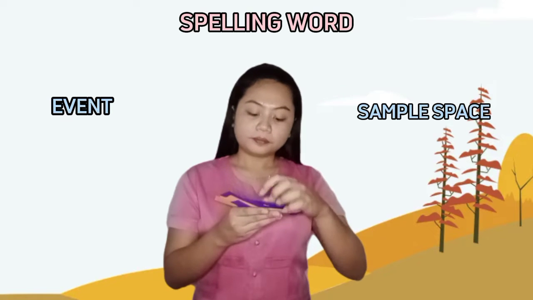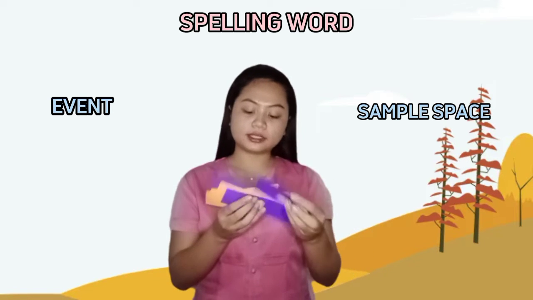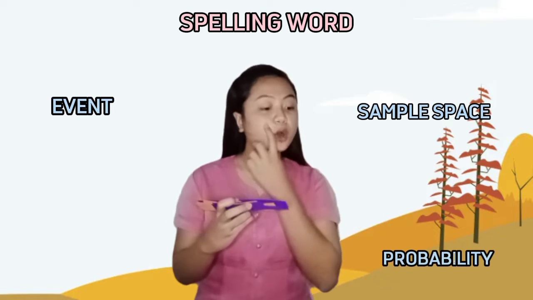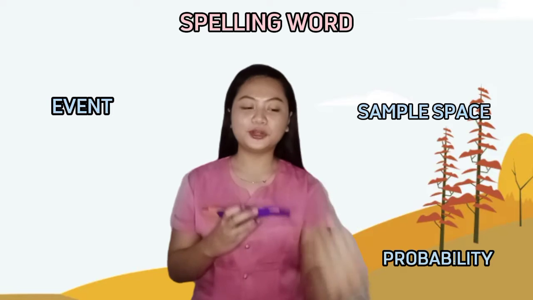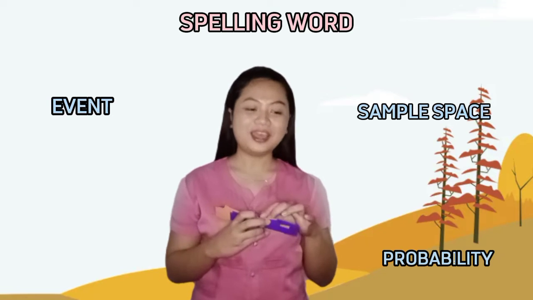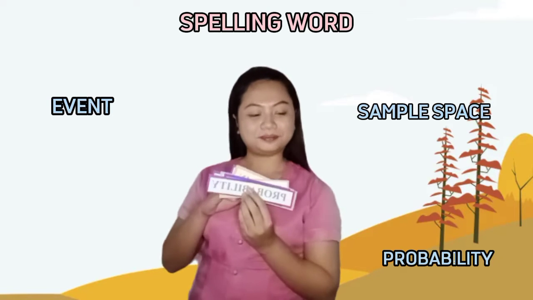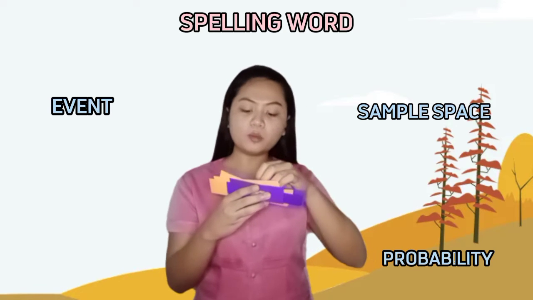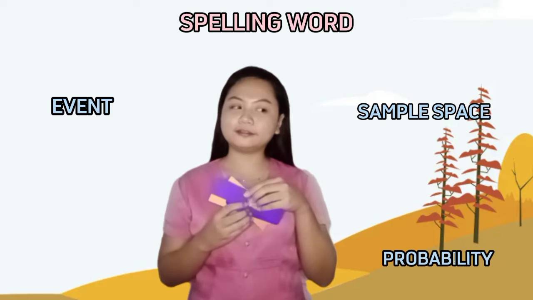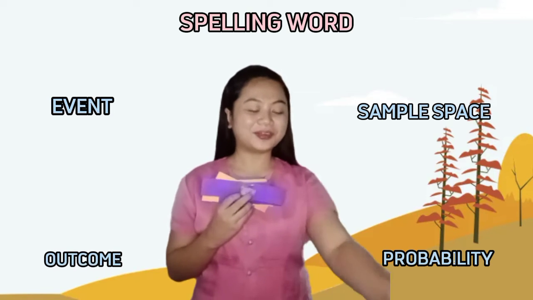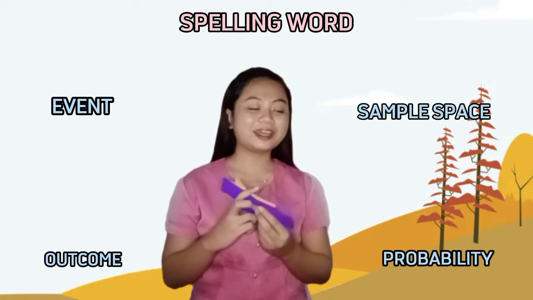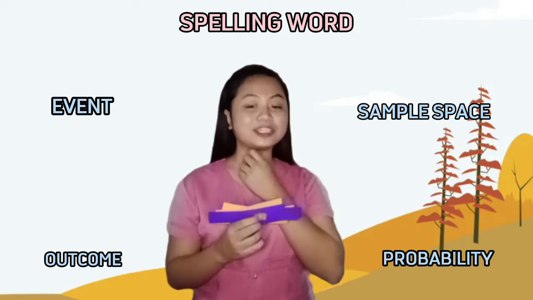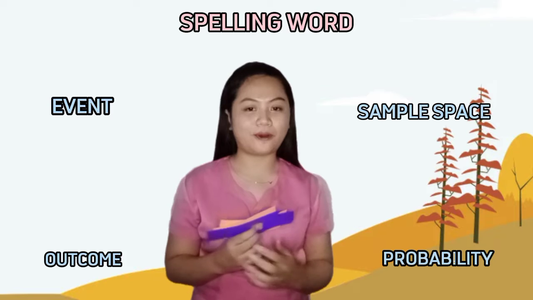And our next word is, can someone spell the word probability? Group 3. Very good! And for our last word, can someone spell the word outcome? Okay, group 1? Very good. So the group who got the high score is group 1.